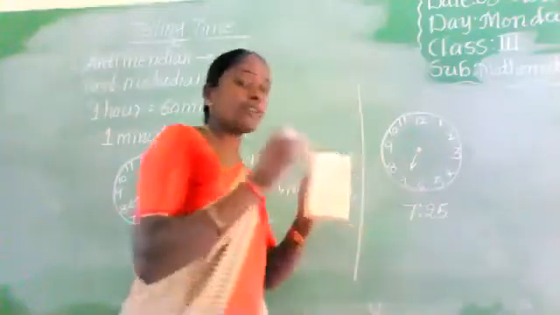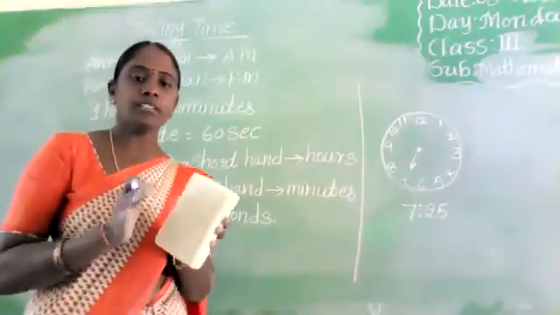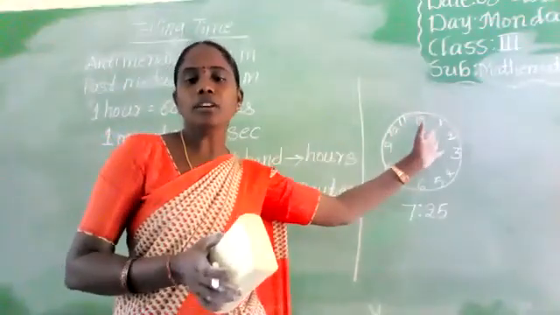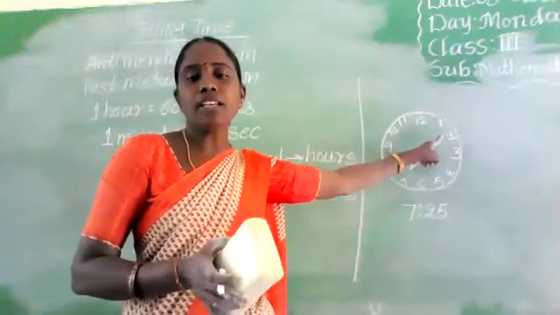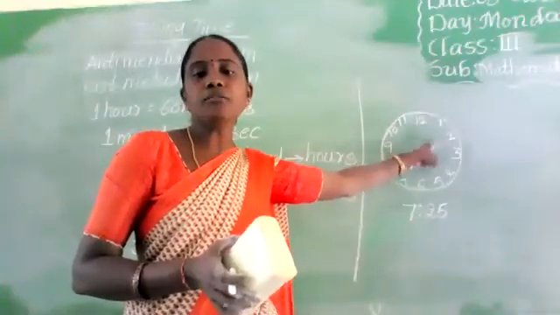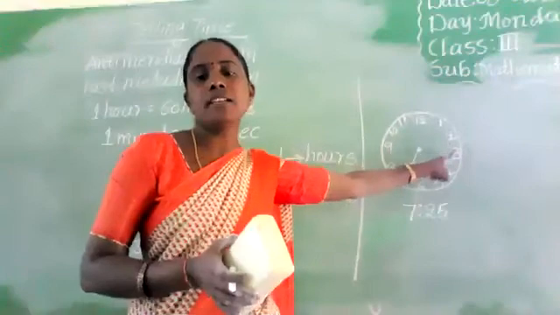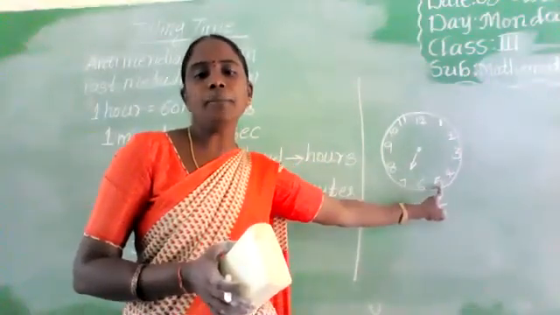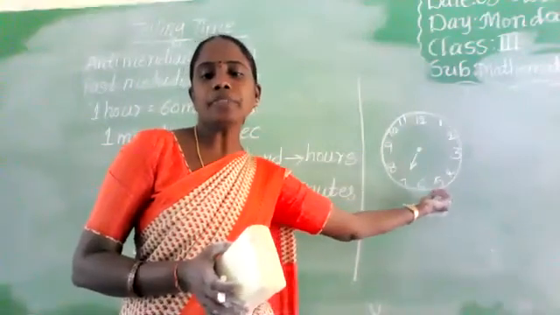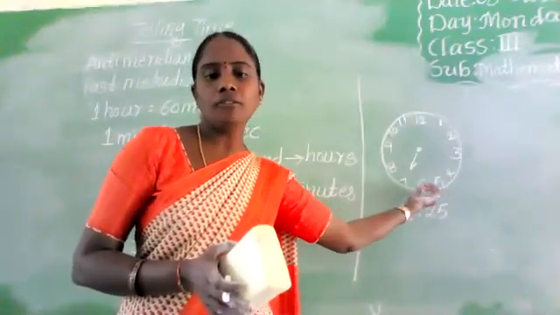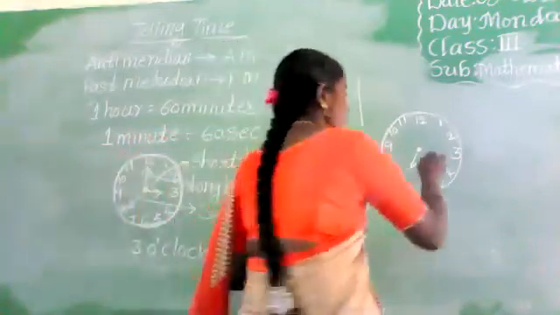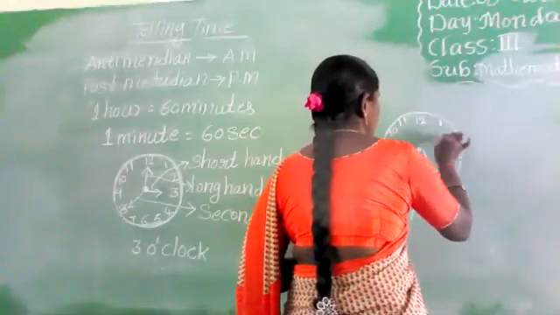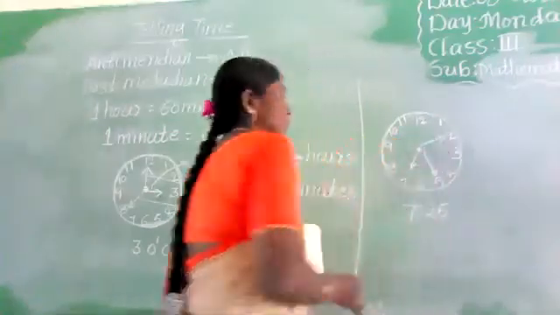And next, 25 minutes. From 12, count 25 minutes. From 12 to 1, 5 minutes. Next 1 to 2, 5 minutes. So total 10 minutes. Next 15 minutes, 20 minutes, next 25 minutes. Now we draw the long hand at 5. That is the minutes hand. This is the seconds hand. Okay, now what is the time?